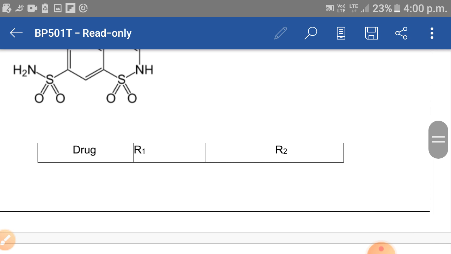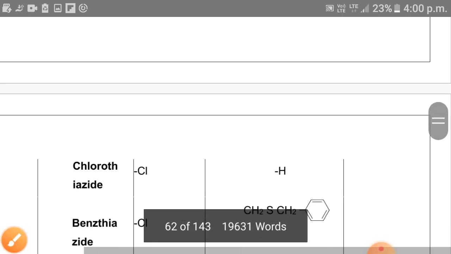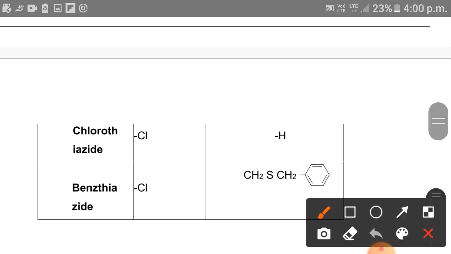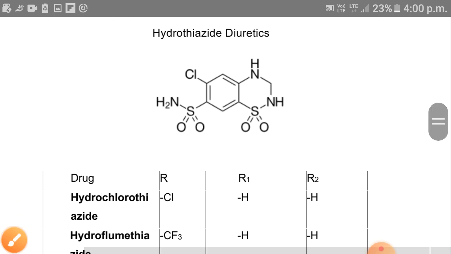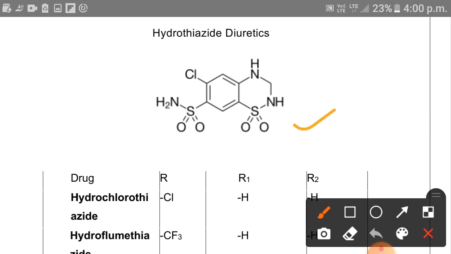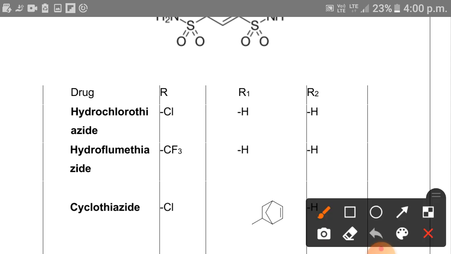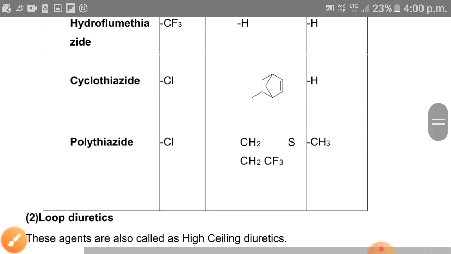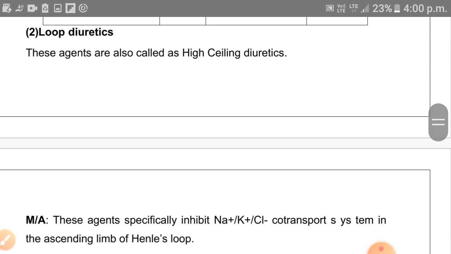This is the basic skeleton of thiazide, and these are the structures of chlorothiazide, benzothiazide, and here this is the basic skeleton of hydrothiazide, and here the structure of hydrochlorothiazide, hydroflumethiazide, cyclothiazide, polythiazide. Next one is loop diuretics.